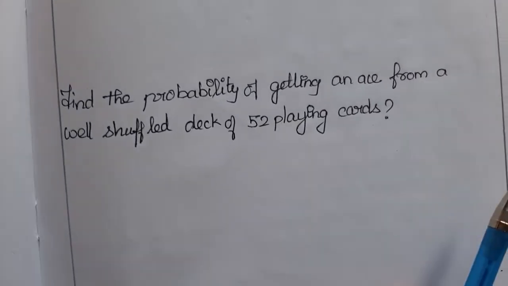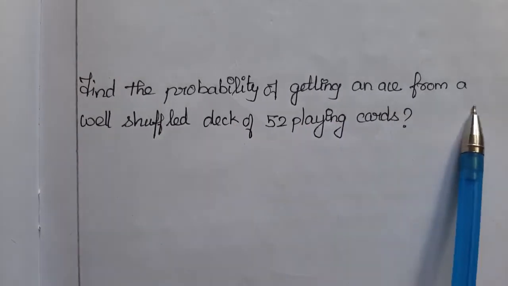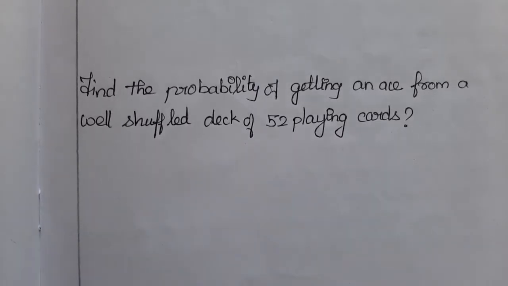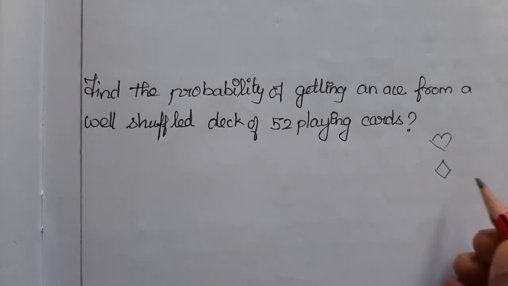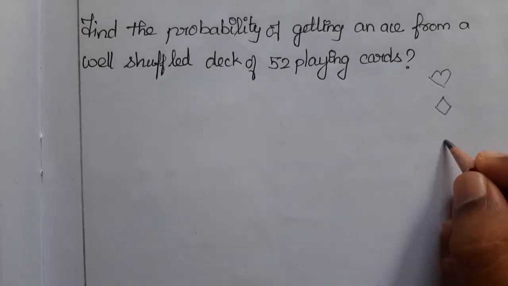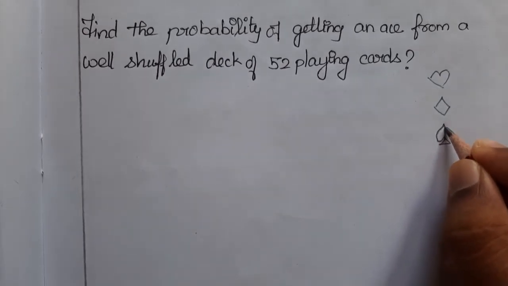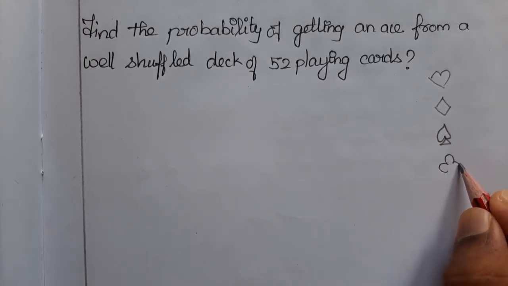We'll go for the next problem. Find the probability of getting an ace from a well shuffled deck of 52 playing cards. So you know the playing cards, right? The playing cards have 4 suits. One is in a heart shape, another one is a diamond, another is a spade, and the club, right?